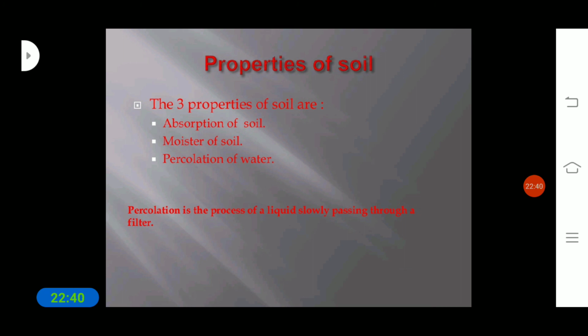So these are the different properties of soil. In the next video we will discuss the different types of soil. Okay, thank you.